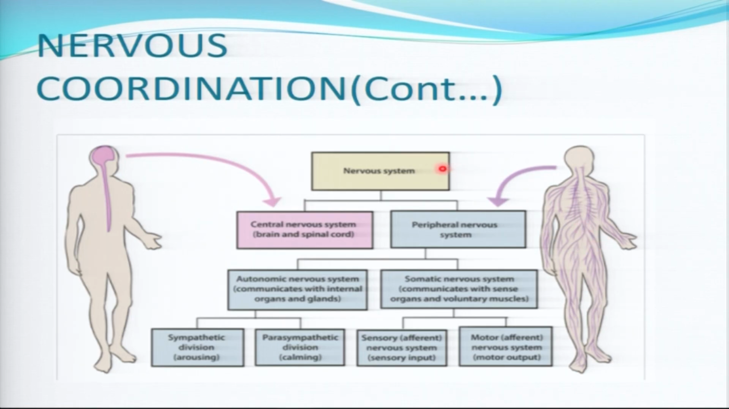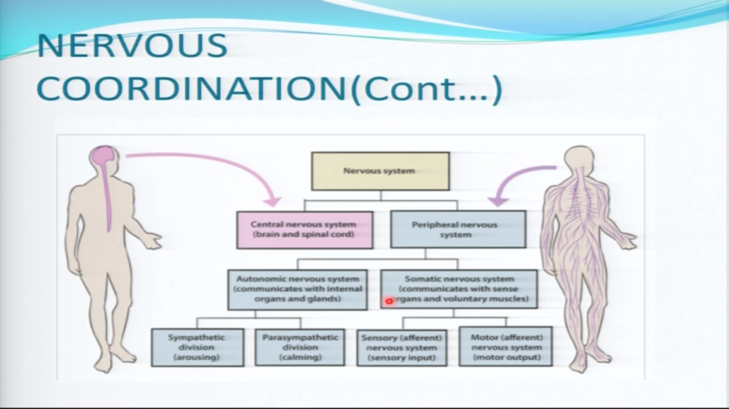So, as I have said, the nervous system is divided into the central nervous system and the peripheral nervous system. The peripheral nervous system is also divided into 2. We have the autonomic nervous system and the somatic nervous system. So this autonomic nervous system involves communication within internal organs and glands. For example, the heart is pumping the blood.